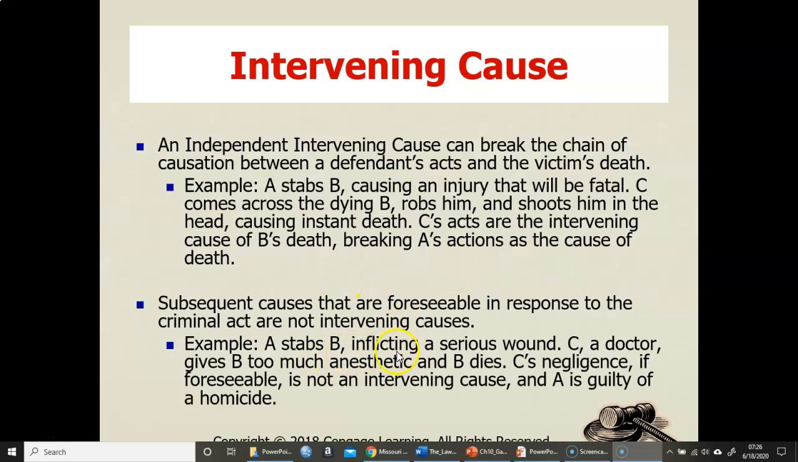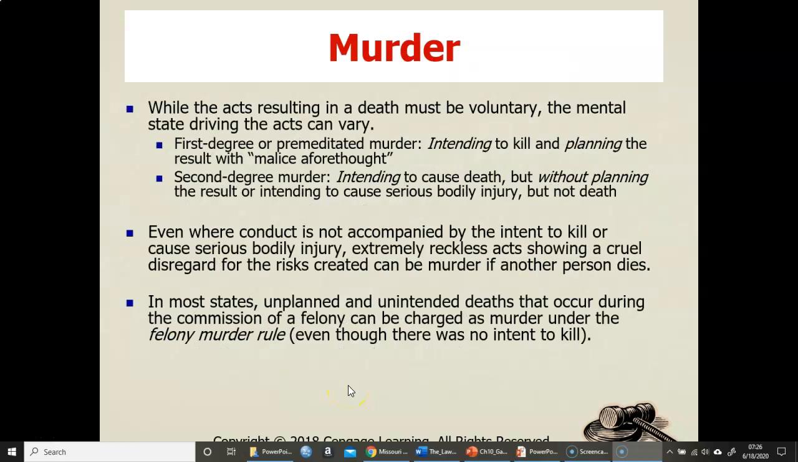So A stabs B, inflicting a serious wound. C, a doctor, gives B too much anesthetic and B dies. So C's negligence, if foreseeable, is not an intervening cause.